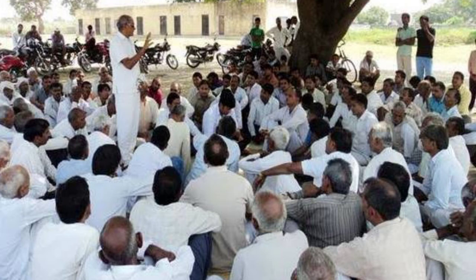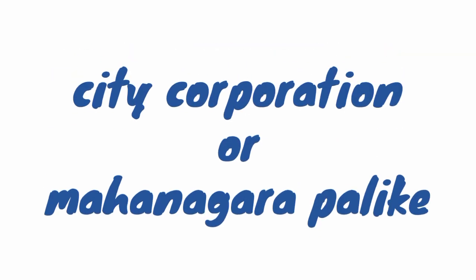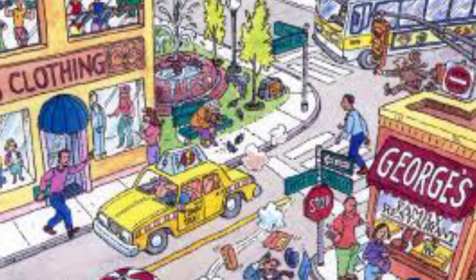The city corporation or Mahanagara Palike. The city corporations or Mahanagara Palikes are constituted as per the Karnataka Municipal Corporation Act. In the year 1976, the city corporations were formed in areas with more than 2 lakh population and income of more than 1 crore.